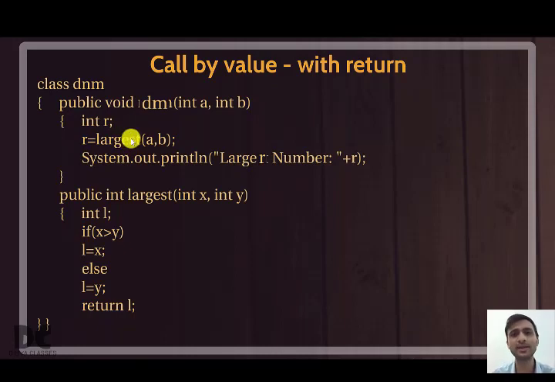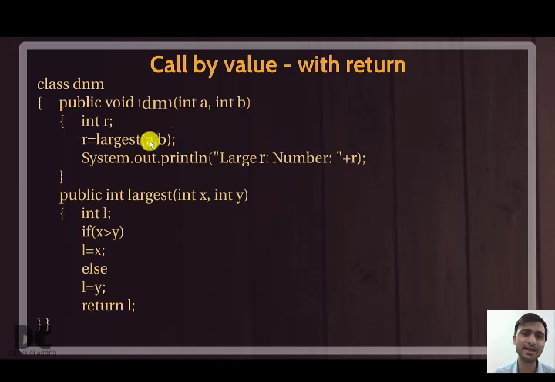How can I call you? By the help of the function name. Your name is largest, so I am calling largest. And I am giving the values. Because if I do not tell you why I am calling you, how will you know? Right? So I am giving the values, which means I am telling you the same question that the teacher asked me. That is, please tell me which is the larger number between 5 and 10. So this a, the value in a, for example 5, will be stored in the variable x, that is your variable. a and b are my variables. x and y are your variables. Both are different functions. I am a different function, you are a different function. So my variables are a and b, your variables are x and y.